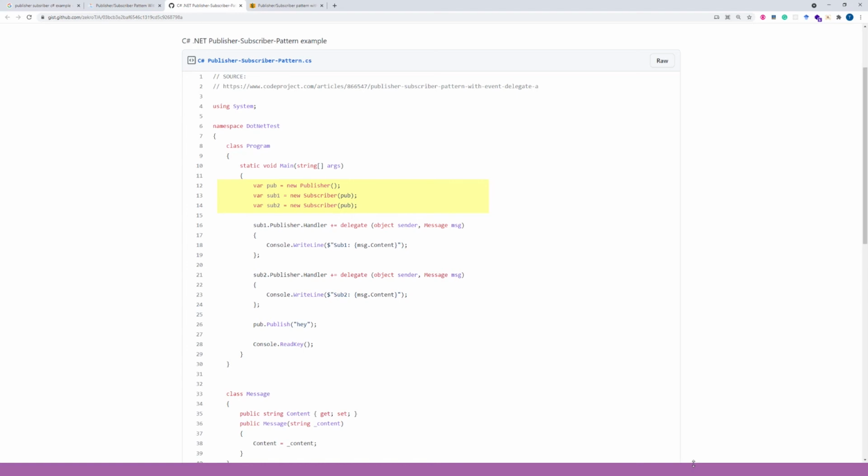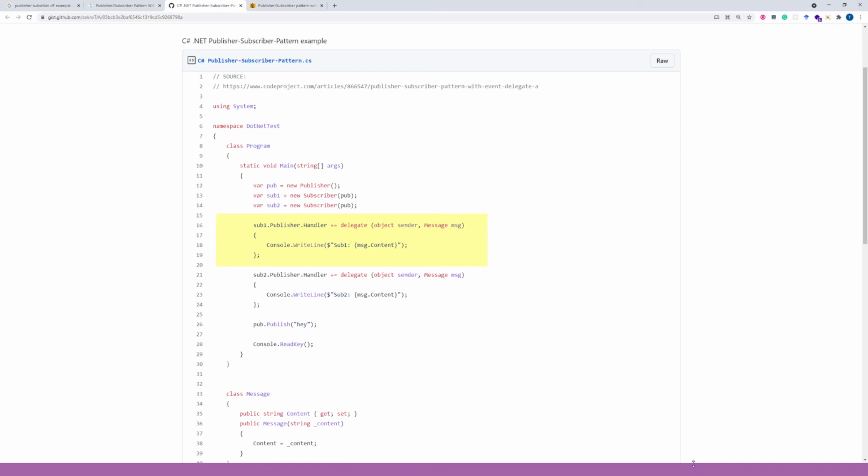We provide the publisher variable for the subscribers. Here you see that we assign a delegate function for the publisher handler. In this way, the publisher will be able to call this function.